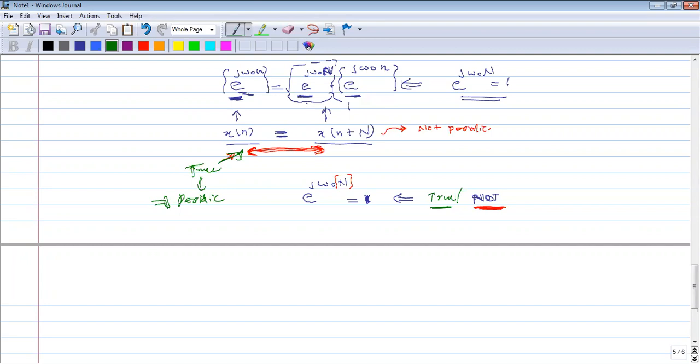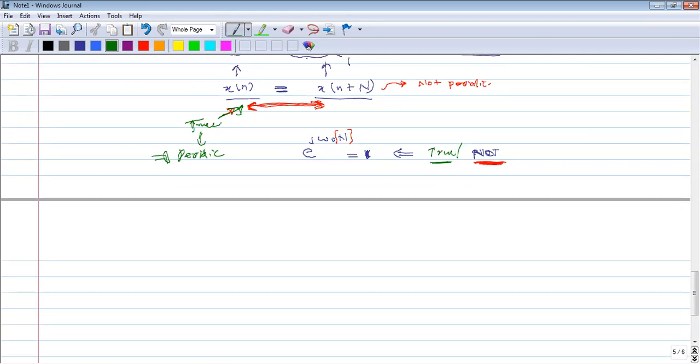So we will continue. What we have to do is find whether any n value satisfies this condition. Here we have e to the power j omega naught n, and it is equal to 1, and we have to find any n value that satisfies this condition.